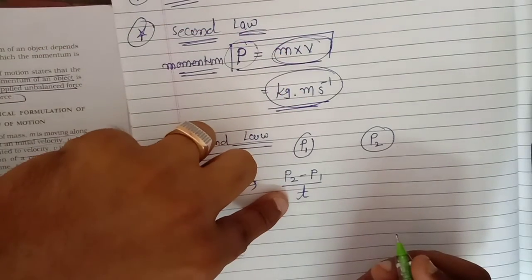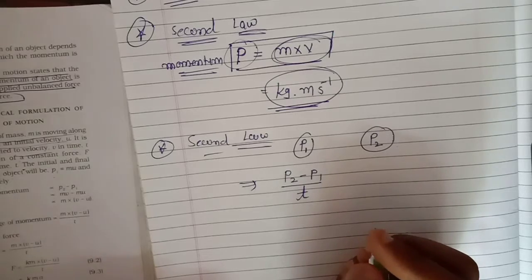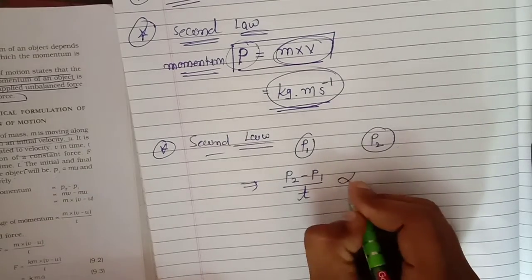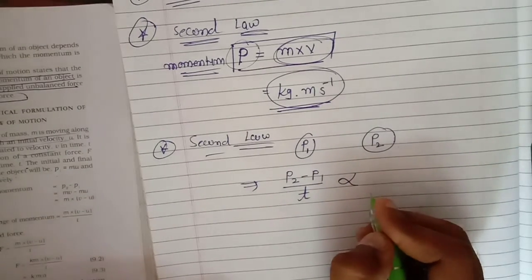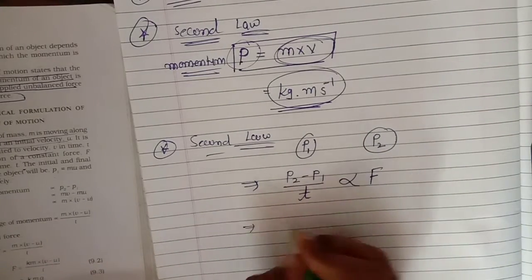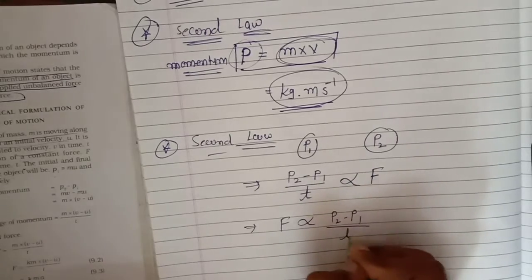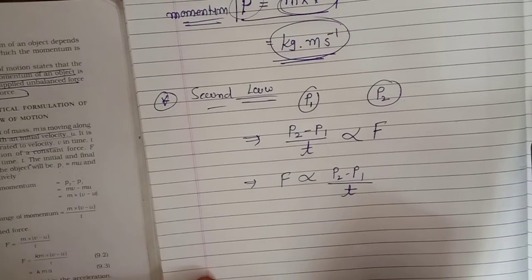Rate of change of momentum. Clear? Rate of change of momentum of an object is proportional to what? Applied unbalanced force. It means I write here F is proportional to P2 minus P1 upon T. Clear?